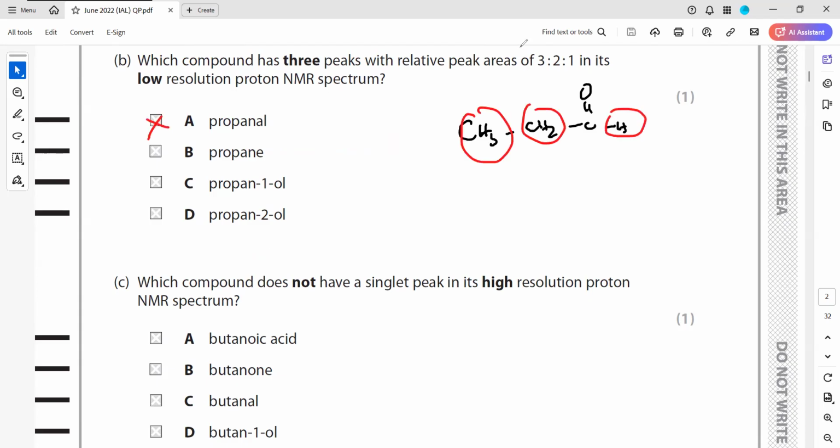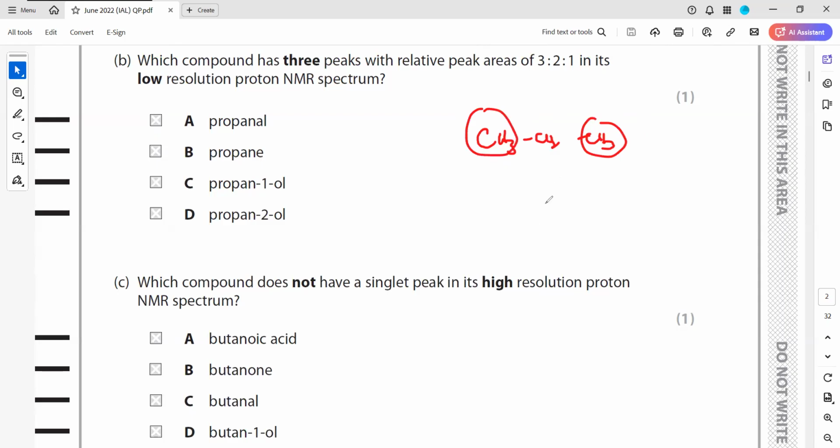What about propane? Propane is CH3, CH2, CH3. But these two are identical, and this will be 6:2. So 3:1 will be there, but only 2 peaks. But we want 3 peaks. Already A is the answer.